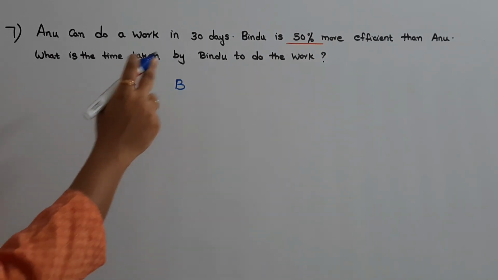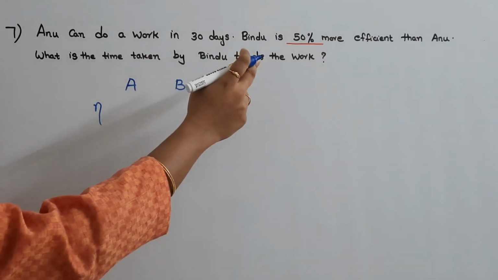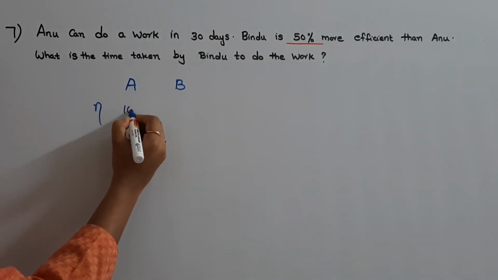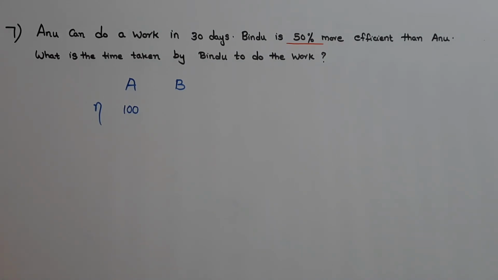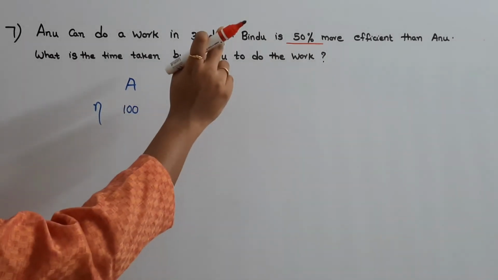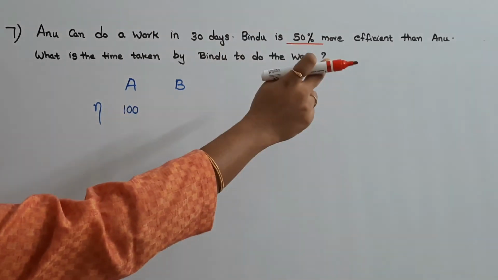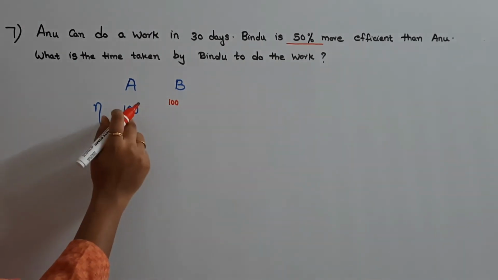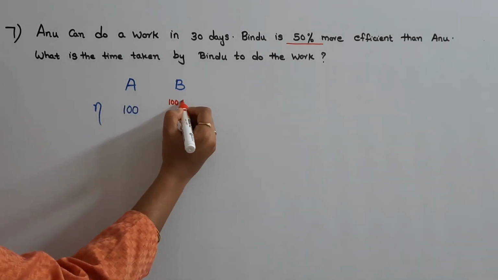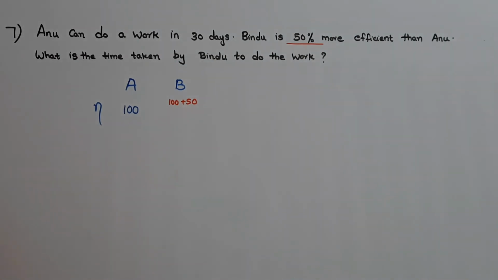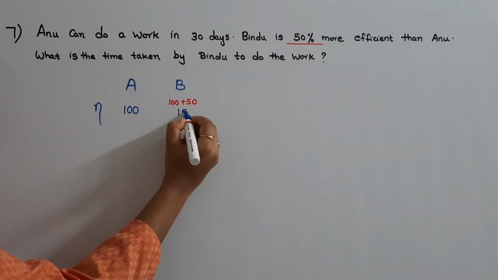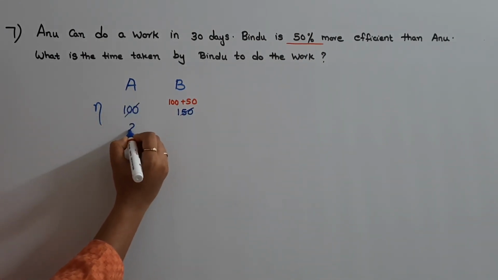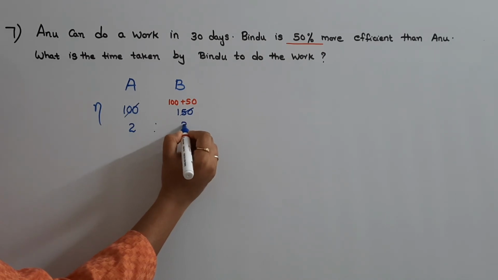Whenever they are giving the efficiency in terms of percentage, assume that the efficiency of A is 100. If efficiency of A is 100, what will be the efficiency of B? They are telling that Bindu is 50% more efficient than Anu. Means Bindu's efficiency will be 50 plus this 100. That will be equal to 150. Now take the ratio. Hence the efficiency ratio of A and B will be 2:3.